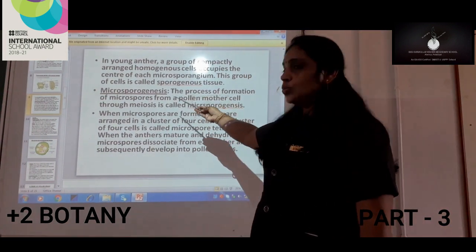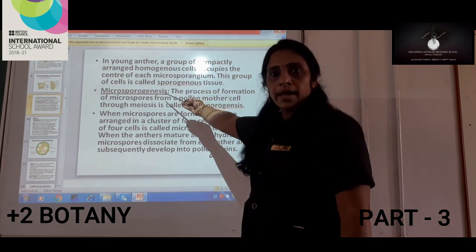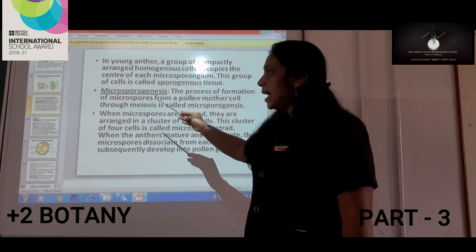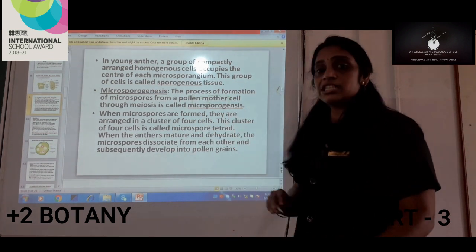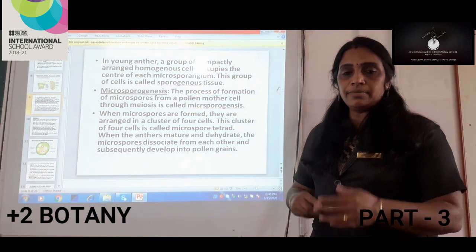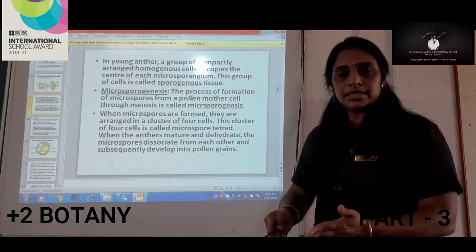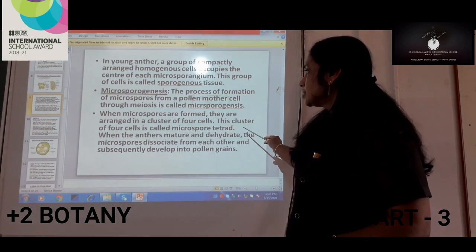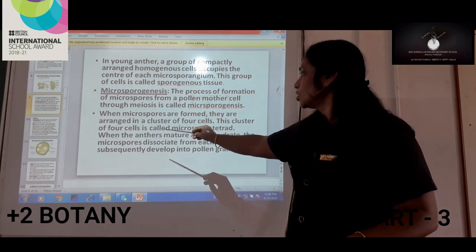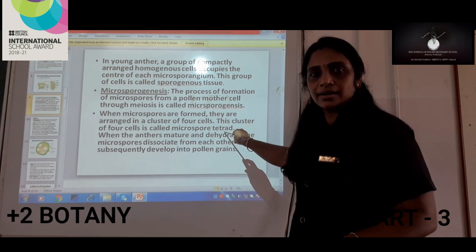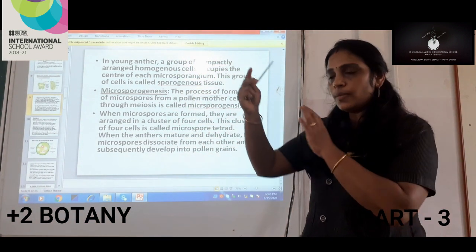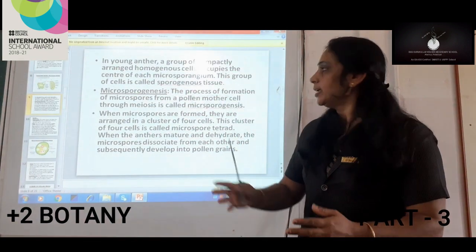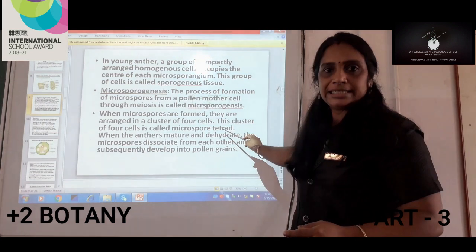Now, when the microspores are formed after the process of microsporogenesis, they arrange themselves in clusters of 4 cells, that is, groups of 4 cells. And this cluster of 4 cells is called a microspore tetrad. Tetrad means 4. So 4 microspores, when they are arranged in a proper way, we call it a microspore tetrad.